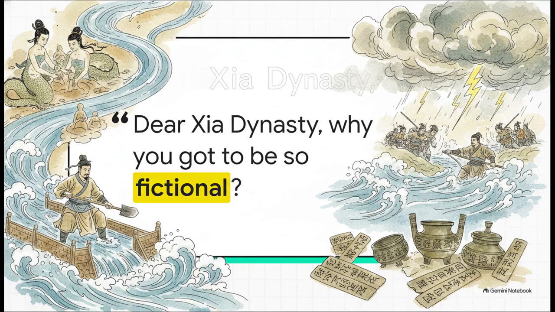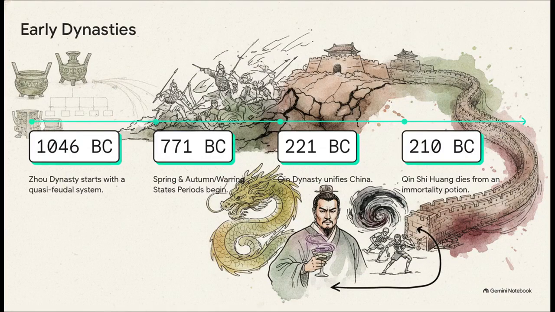While the Shang are widely considered mythological, they did inspire an incredible pictograph writing system. It actually wasn't until King Tang won the storm-swept Battle of Ming that the Shang Dynasty established the very first historically verified state. Following the Shang, we get the Zhou dynasty and their quasi-feudal system.